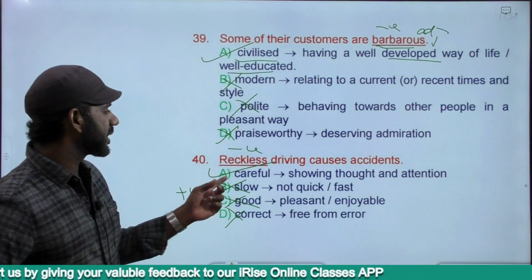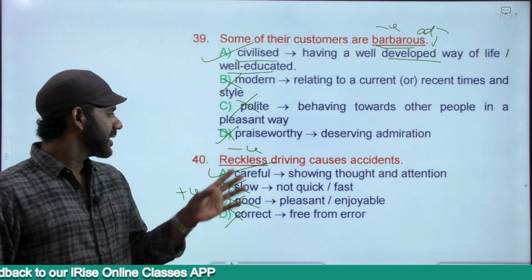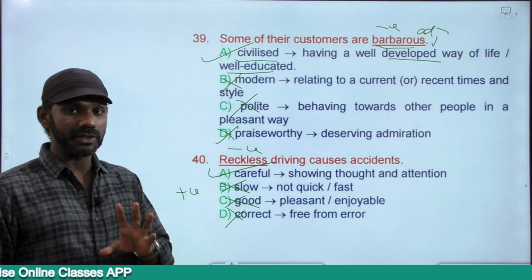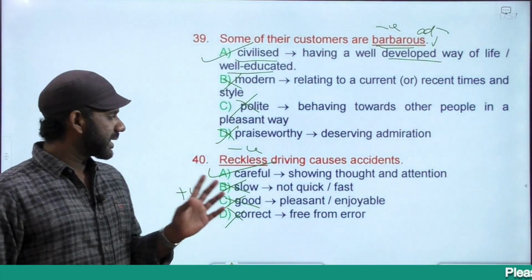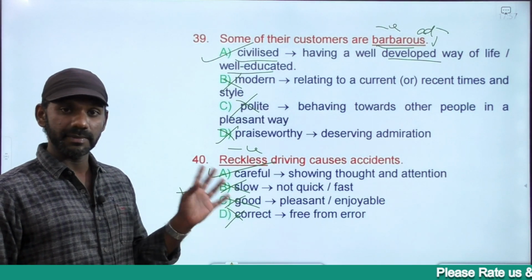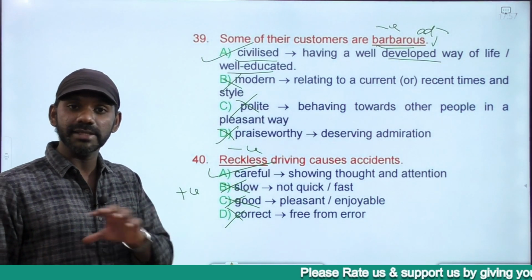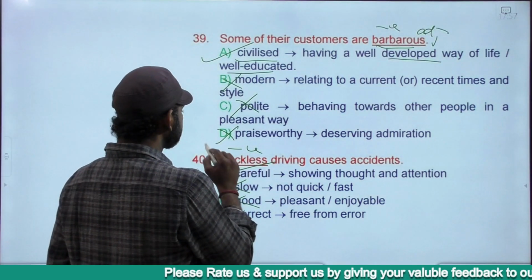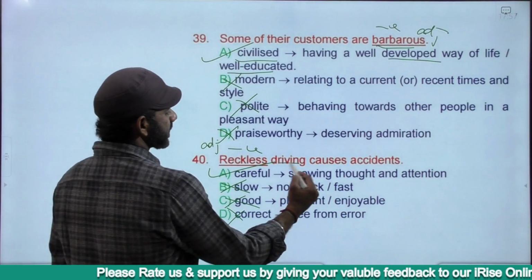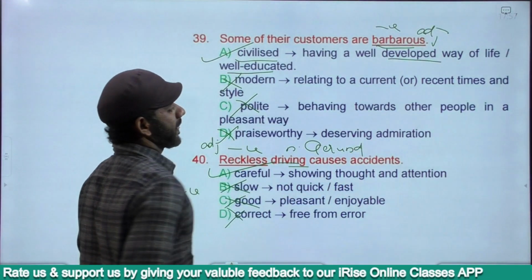In this sentence, if I replace reckless with careful, the sentence does not make any sense. Careful driving causes accidents is wrong. Careful driving doesn't cause accidents. Careless driving causes accidents. That means reckless driving causes accidents. Driving is a noun here. Reckless is an adjective. Driving is an ing word acting as a noun. Driving becomes a gerund. Got it?